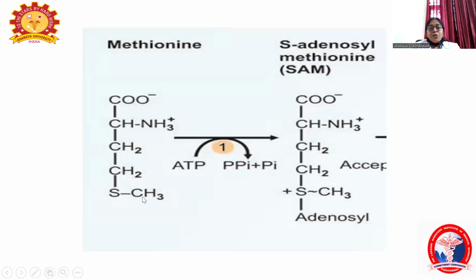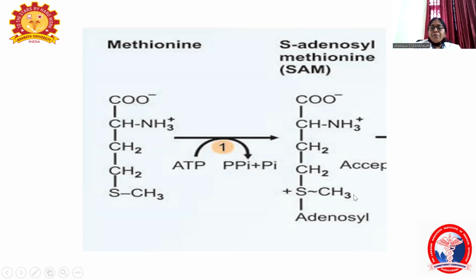See the structure of methionine, the bond between this CH2, sulfur and CH3 is a very stable bond. It cannot break the bond and release the methyl group. So once it gets activated by addition of this adenosyl group to the sulfur, the sulfur becomes the sulfonium ion and it is a high energy compound, which is denoted by the squiggle bond.